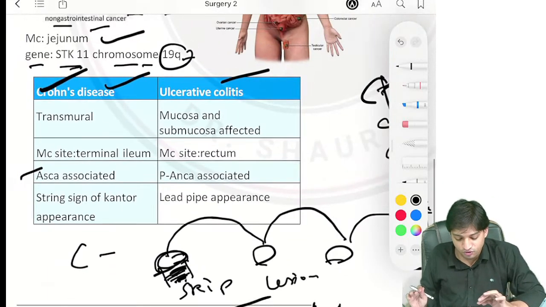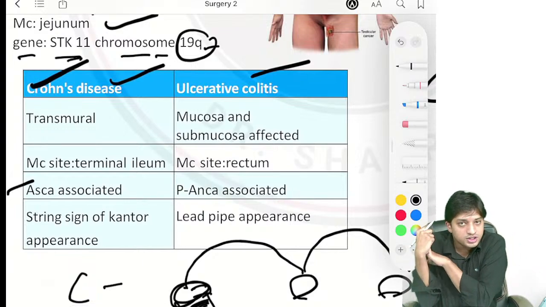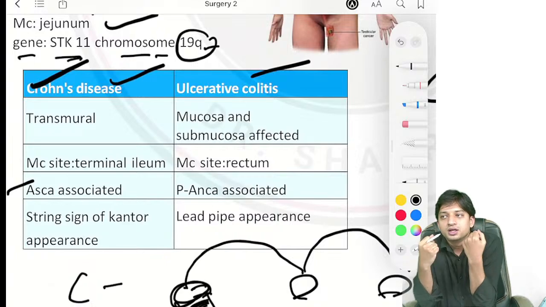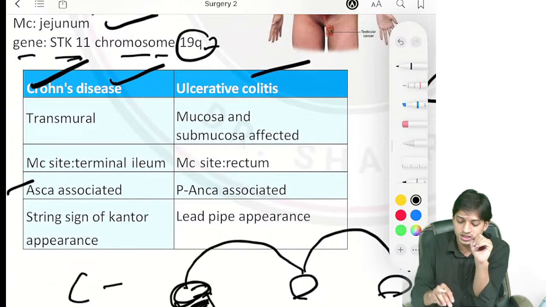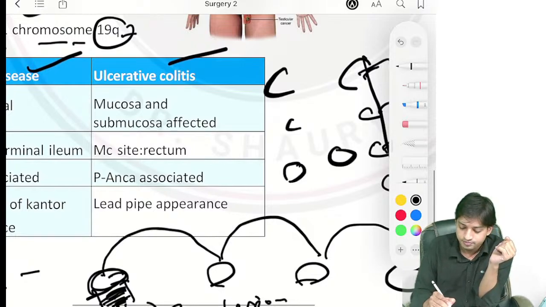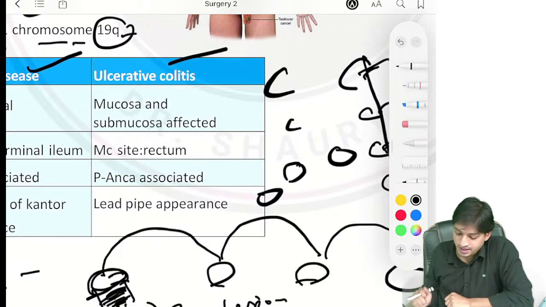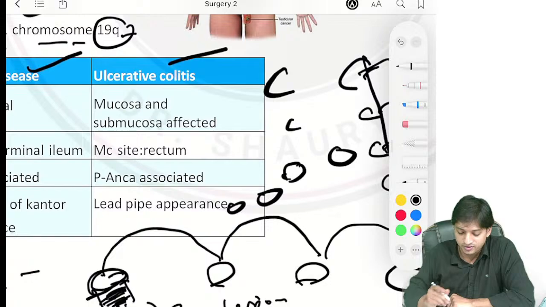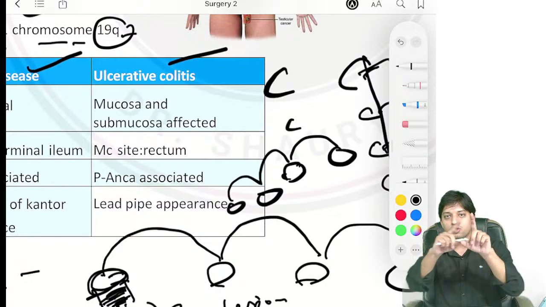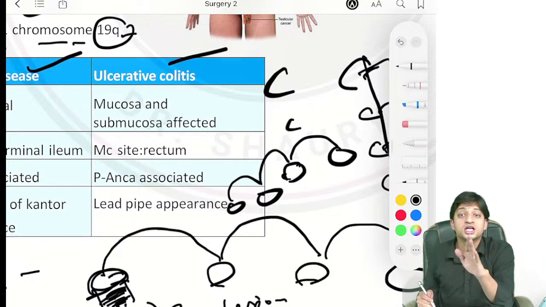Crohn's disease, ulcerative colitis. Crohn's disease again, and in ulcerative colitis, what is going to happen? Two important diseases. For Crohn's disease, remember very simply, don't go into much detail, just listen. See, for Crohn's, the appearance will be cobblestone-like. I hope when you were children, you might have watched Takeshi's Castle, right? So in the cobblestone-like appearance, what will happen? You are jumping from one stone to the other, right? Now understand, cobblestone appearance, jumping from one stone to the other, is indicative of skip lesions.